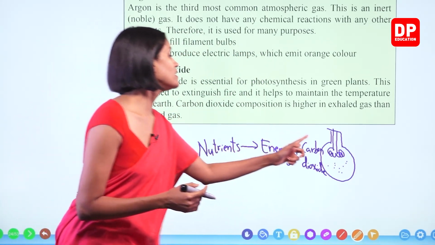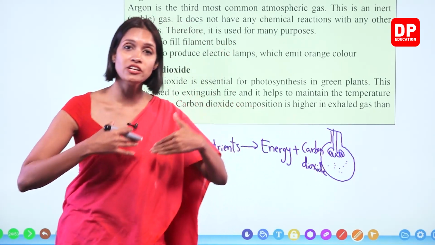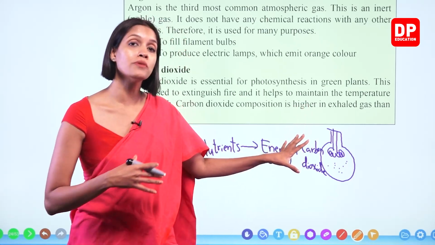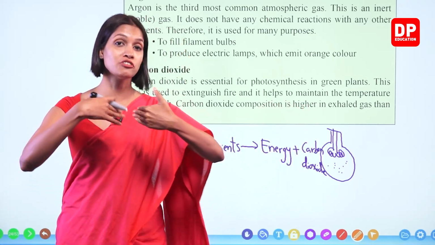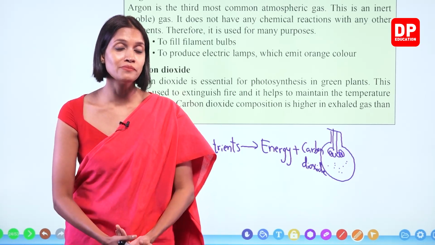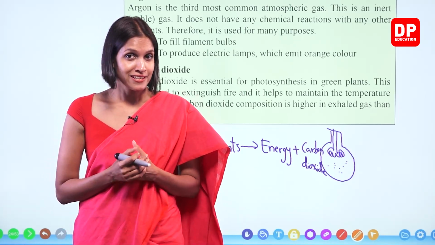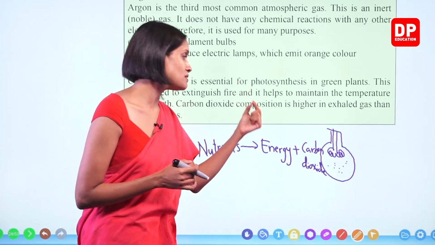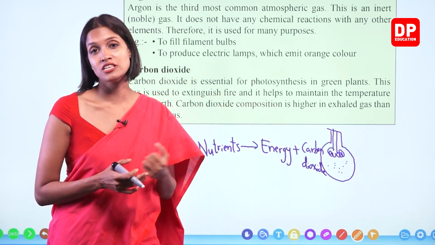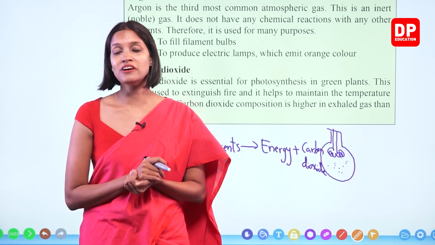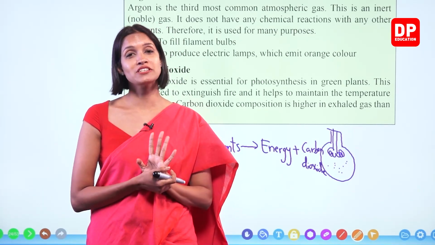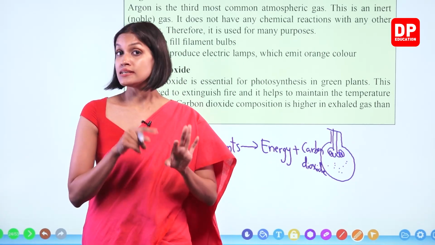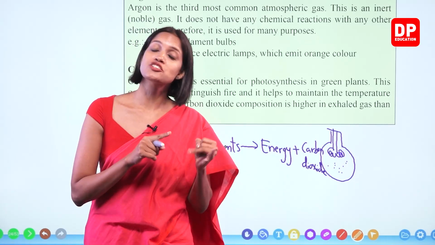When we exhale, this carbon dioxide goes out of our body. Carbon dioxide should be removed from our body, and it is given to the environment when we exhale. What is the importance of carbon dioxide? Carbon dioxide is important for photosynthesis of plants. Do you remember we learned that there are 4 factors affecting photosynthesis? Carbon dioxide gas in the atmosphere, sunlight, chlorophyll and soil water.